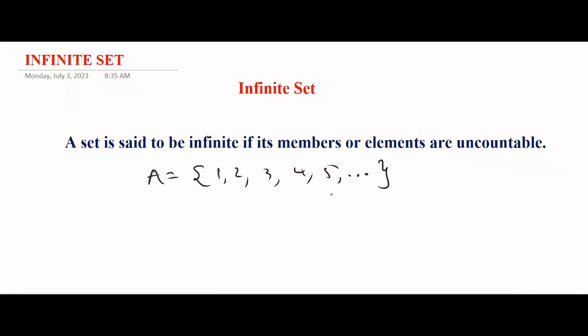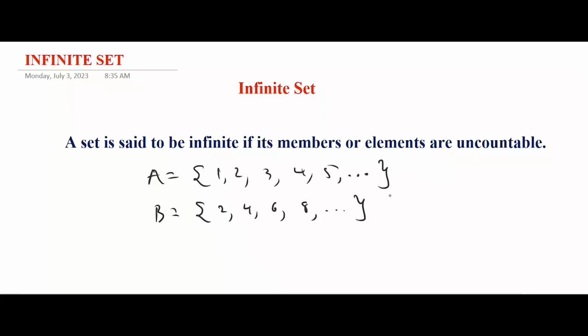So that means it continues in this pattern, so this is an infinite set. It could be like this, set B to be equals to 2, 4, 6, 8, then you have ellipses again. That means you continue in this pattern 10, 12, 14 and it does not end. So it is also an infinite set.